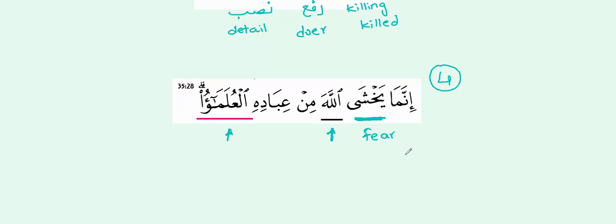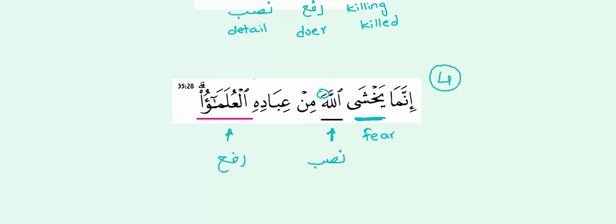Again, very important not to mix up the harakat when we're reading the Quran. So in order to identify who is doing the action and what word is the detail to the action, I've got to be hearing out for the sound that I hear in the end. Allah is identifying the nasab, the detail over here. Al-ulama'u is identifying the rafa. So it looks like the ulama are fearing Allah.